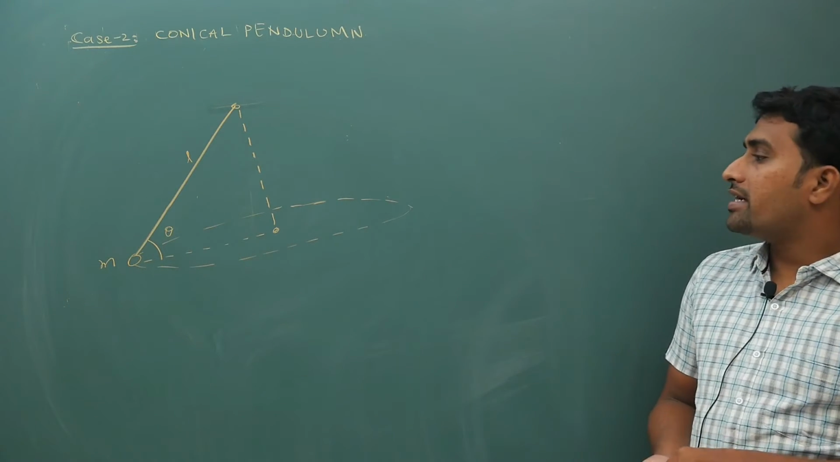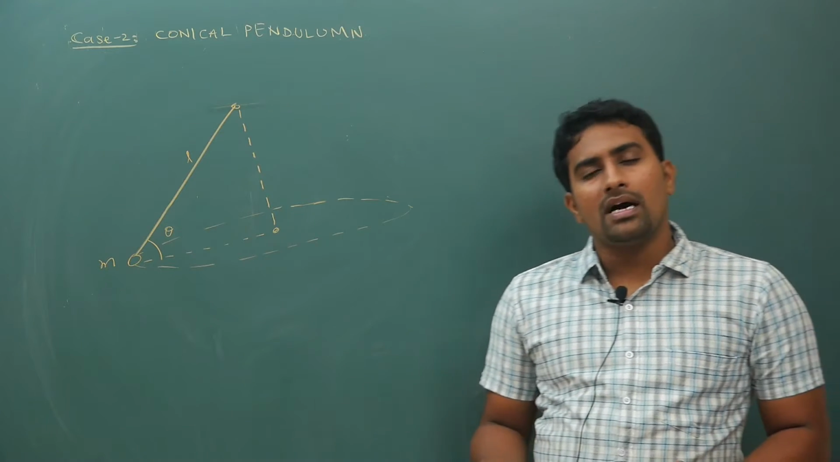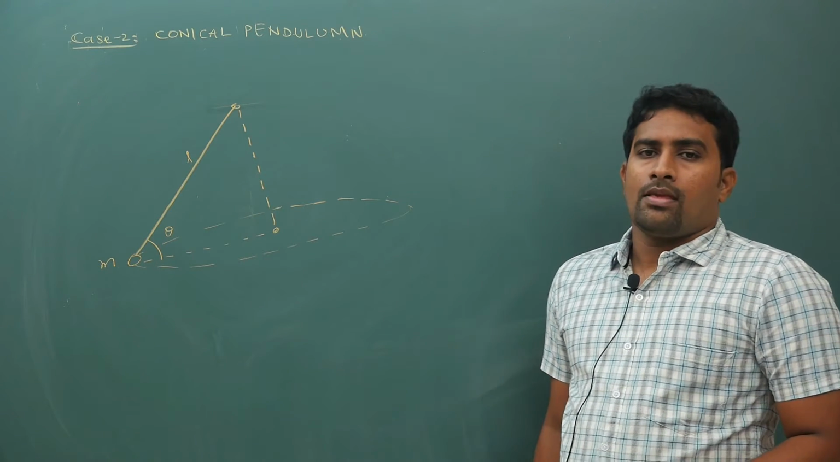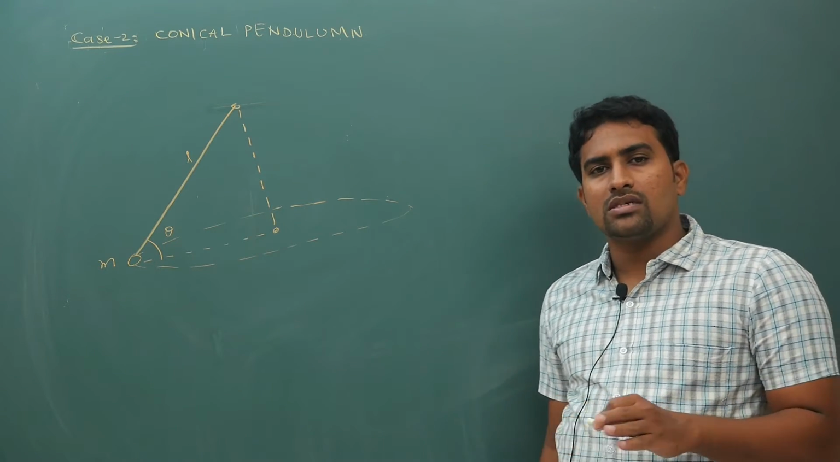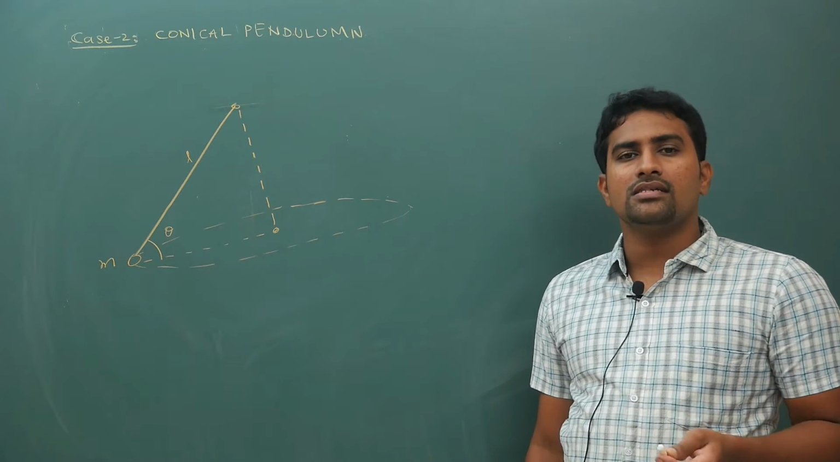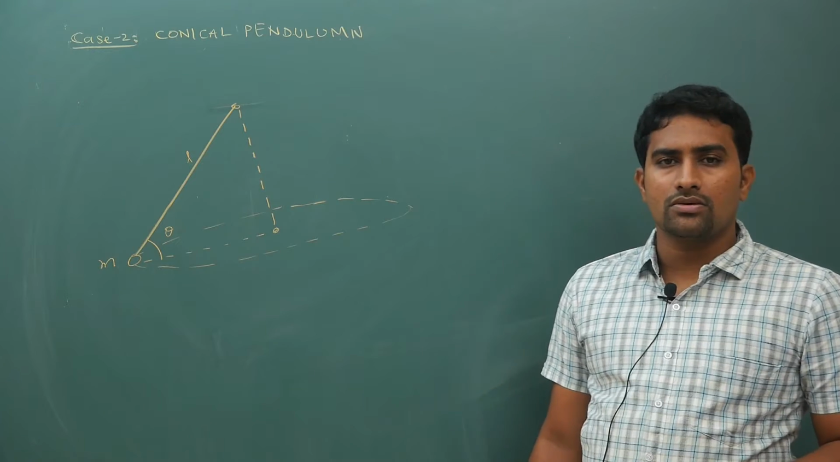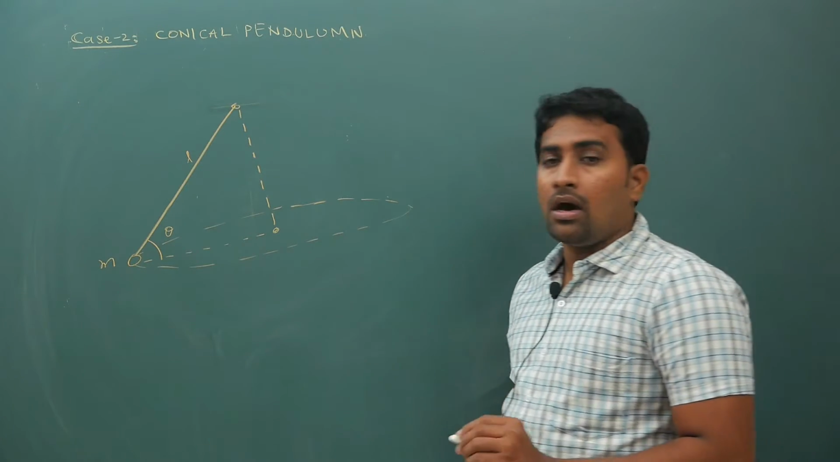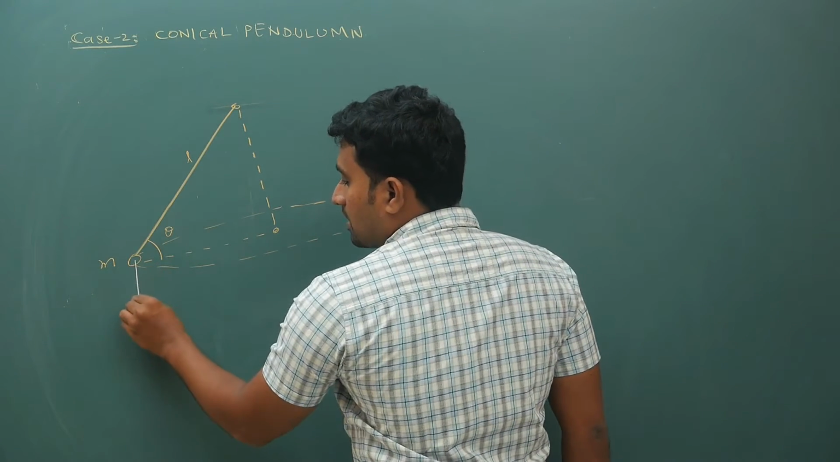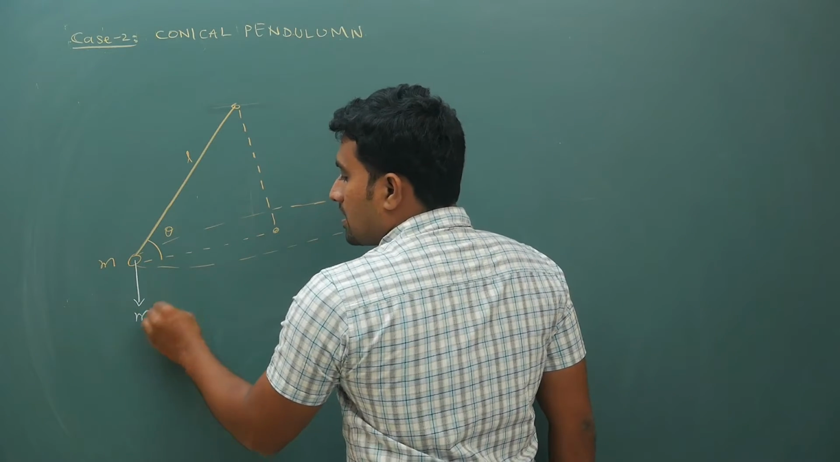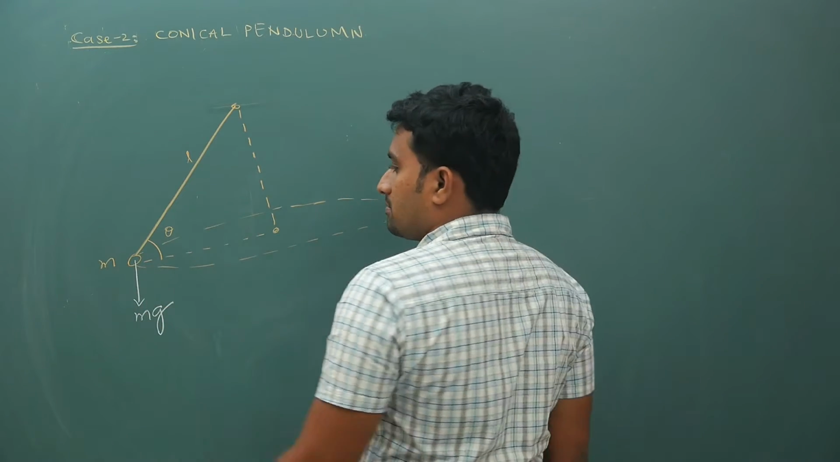Now what did I tell you? First mark the forces and resolve the forces towards the center in the radial direction, and simply write that the net force in the radial direction is equal to m v square by r. Now on this block of mass m, there will be the gravitational force mg.